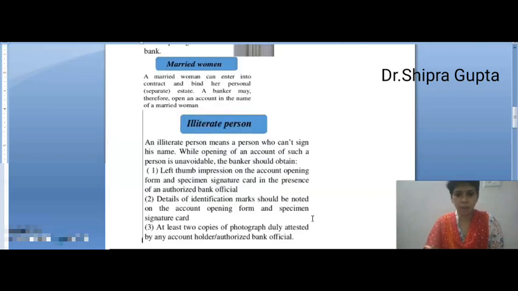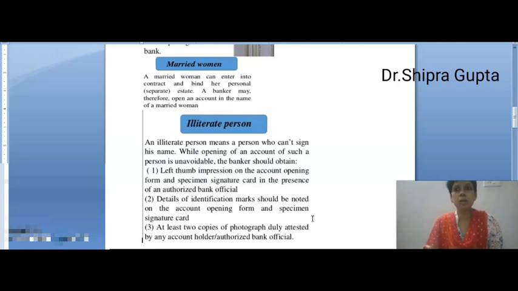And next, married woman. A married woman can enter into a contract and bind her personal or separate estate. A banker may therefore open an account in the name of a married woman. There are some cases in which her husband is responsible for her loan. For example, if she takes a loan for daily essential things, her husband will be responsible for that.